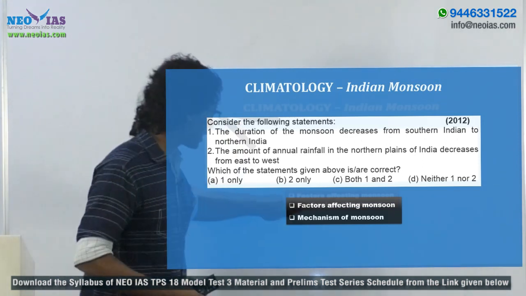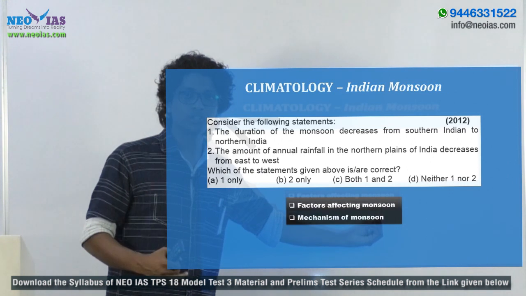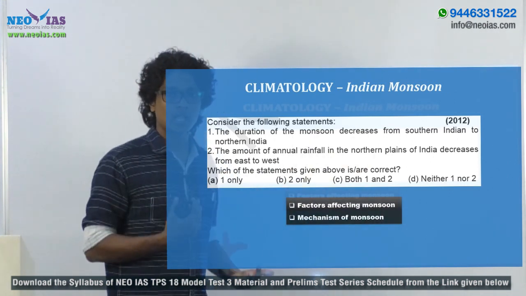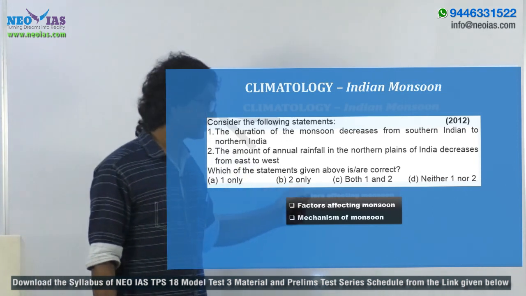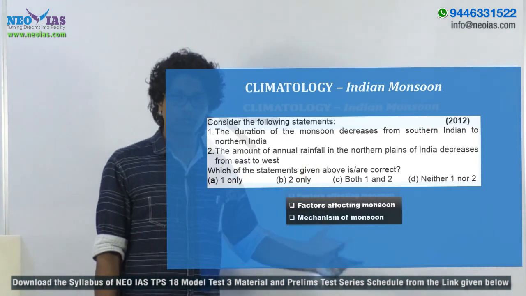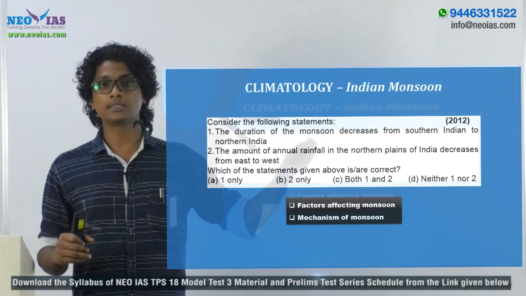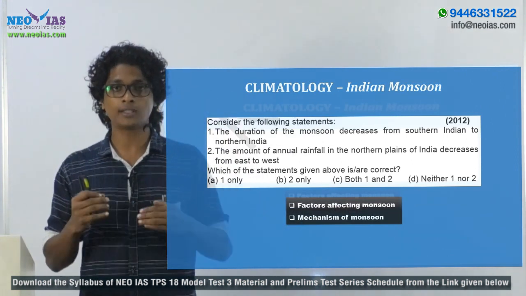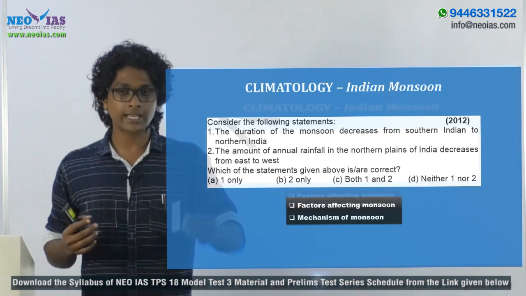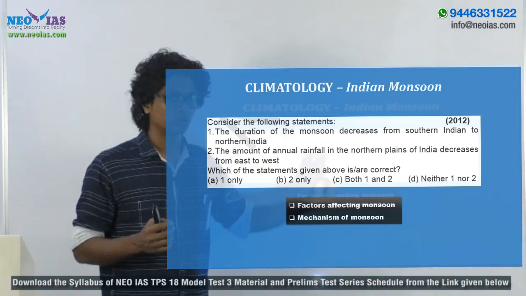Okay, so you have to keep in mind the mechanism of the monsoon or the characteristic features of the Indian monsoon, as well as the important part, the factors affecting the Indian monsoon. For example, you will be given four different factors, and you will be asked which one of these factors can influence the Indian monsoon.